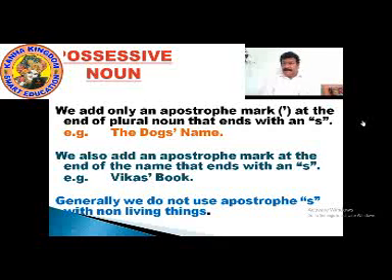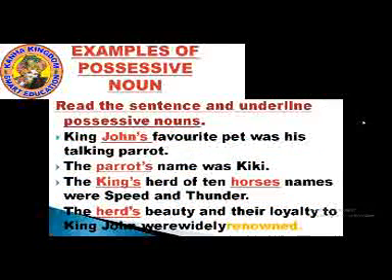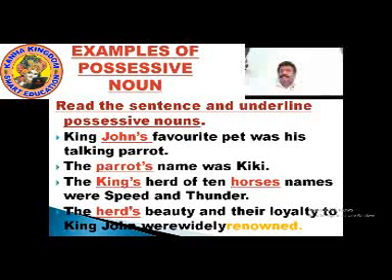Just for your information, for your knowledge, for your writing, please write it down. Generally, we do not use apostrophe with non-living things. So, I give you 5 seconds more. Please write it down. Note it down properly. To go ahead, we will look into the sentences and phrases, the examples of possessive noun.